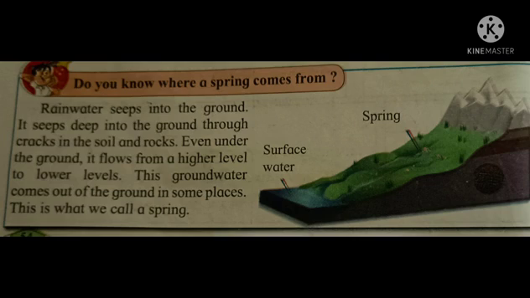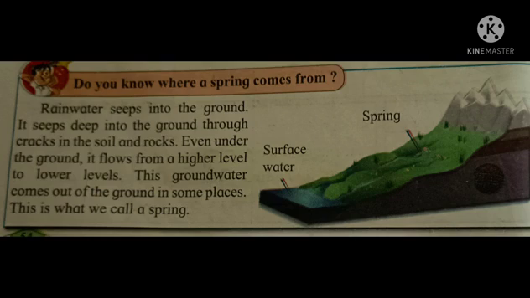Children, now let us see where a spring comes from. Afterwards, I'll be explaining the main thing about springs. Rainwater seeps into the ground. It seeps deep into the ground through cracks in the soil and rocks. Even under the ground, it flows from a higher level to lower levels. This groundwater comes out of the ground in some places. This is what we call a spring.